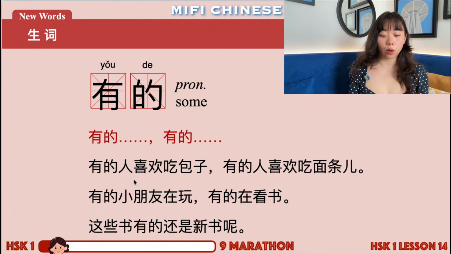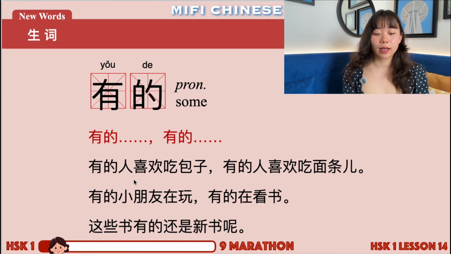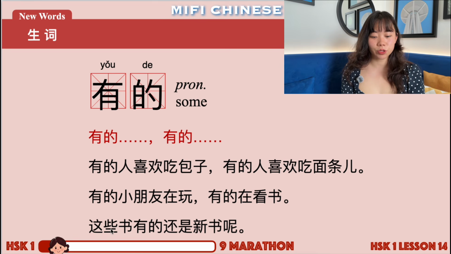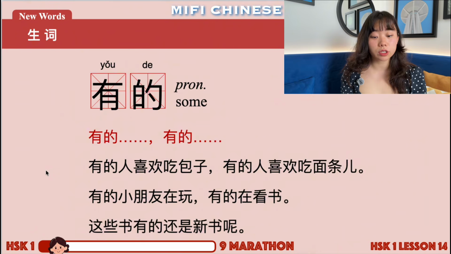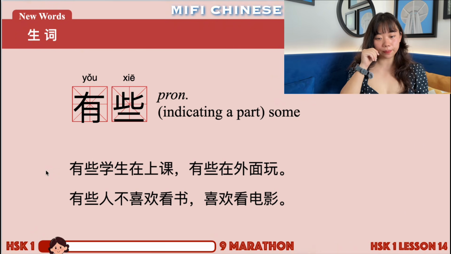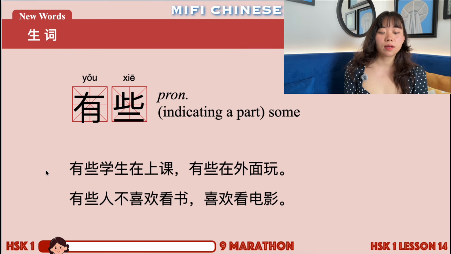For example, 有的苹果好吃，有的苹果不好吃。Some apples are delicious, some are not. Right? Okay. And then 这些书有的还是新书呢。These books, some of them are still new. Right? 有的, some.